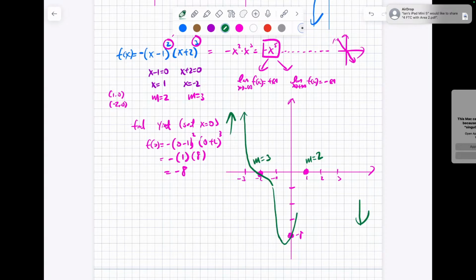And when you go to here, it's going to create a bounce. So go into here. It's a bounce. So if it's odd, it's going to be a waterfall, and even is a bounce. So even fourth power is going to be a bounce. But for third power, it's going to behave like a waterfall. If it's a first power, it's going to behave like straight through, like a line. So any question about this part?